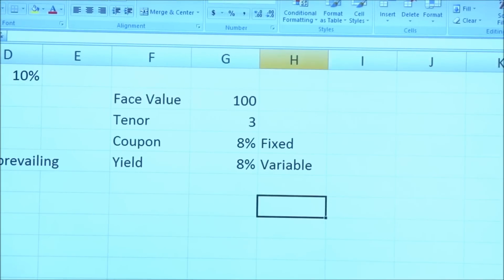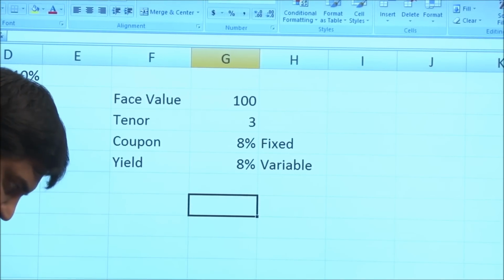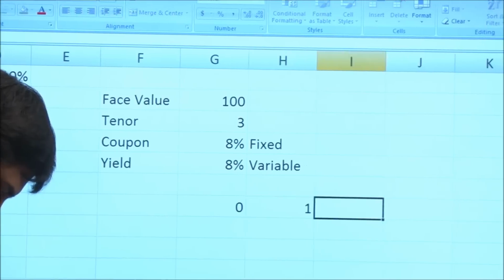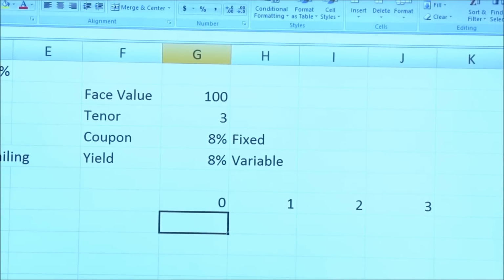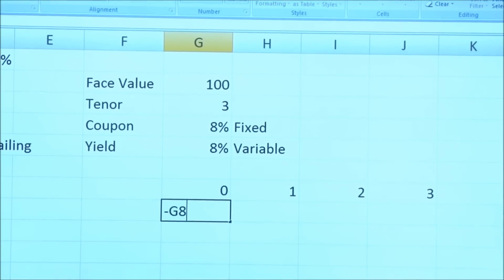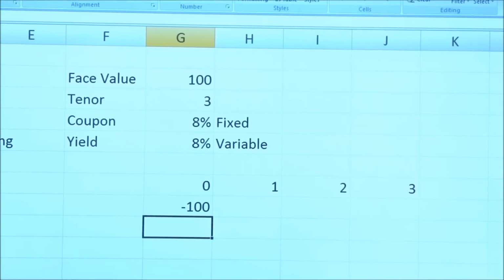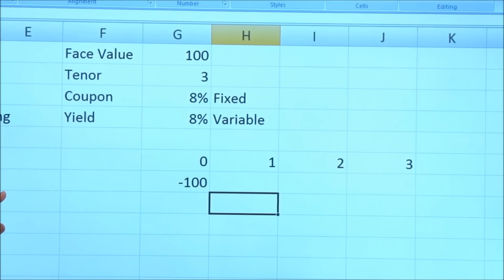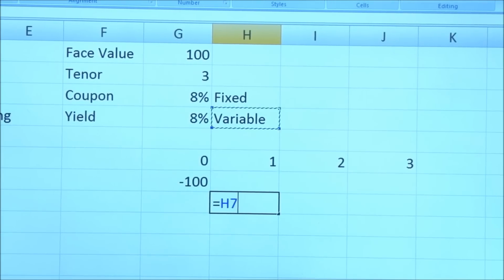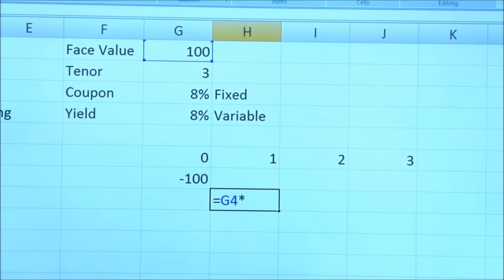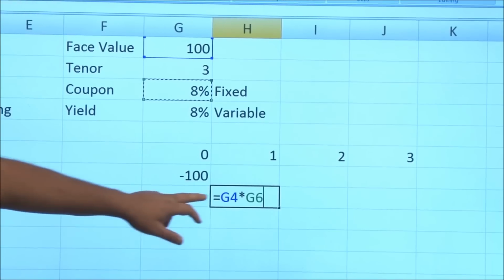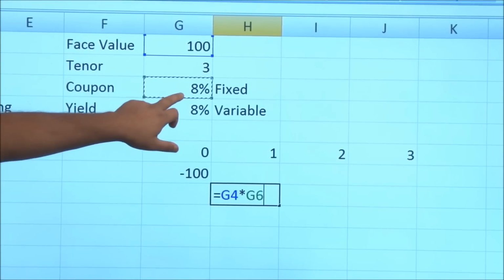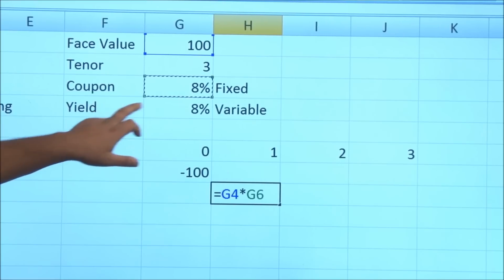So let's see how. Let's try to draw. These are 3 years. Now at the start, there is a cash outflow of 100 rupees, so we are writing minus 100 here at time 0. Now after the first year, pay attention, we are doing 100 into coupon 8%. We are not multiplying this by yield 8%.